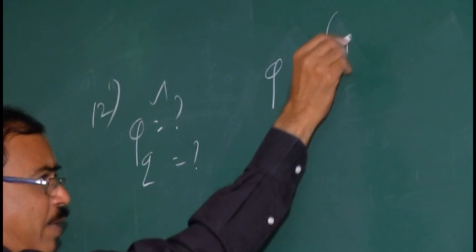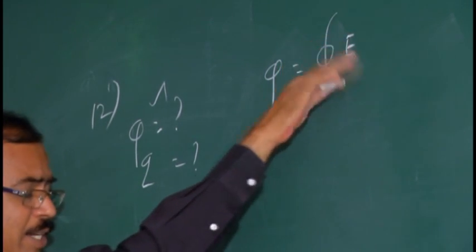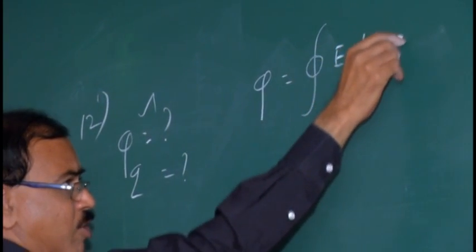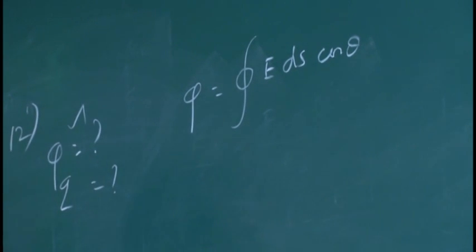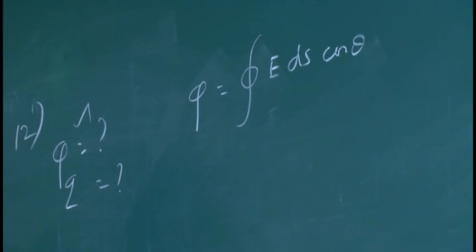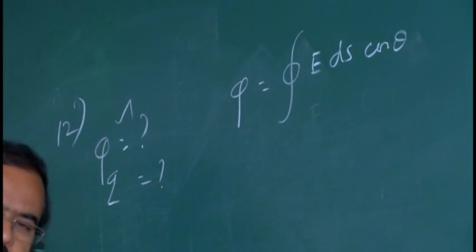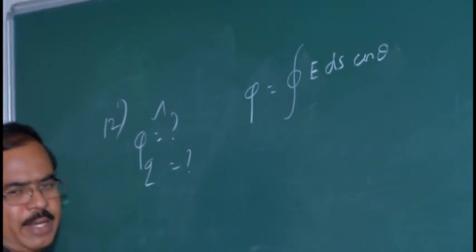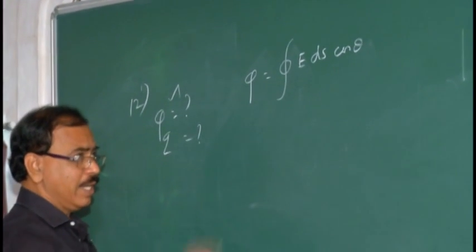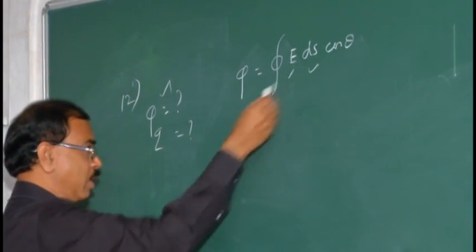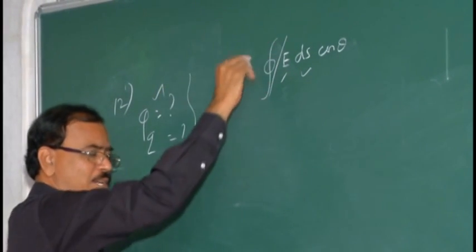Integrating over the closed surface, E vector dot dS vector, or E dS cos theta. Theta is the angle between the two vectors, electric field vector and area vector. Area vector is always perpendicular to the area. Of course, the electric field and area are given, but we don't have that here. So this formula is ruled out.